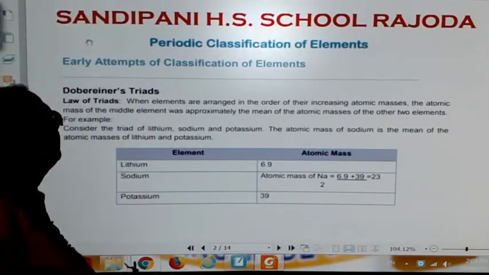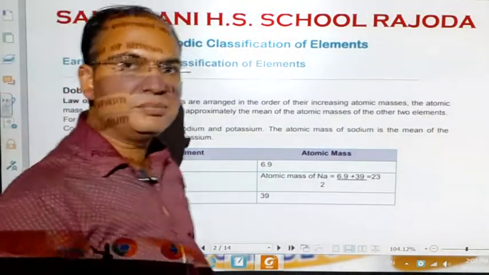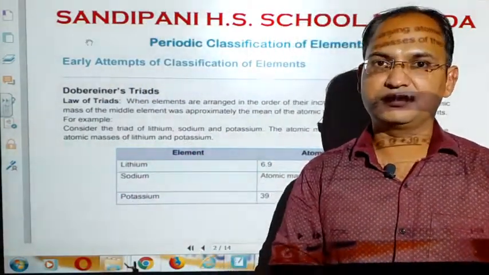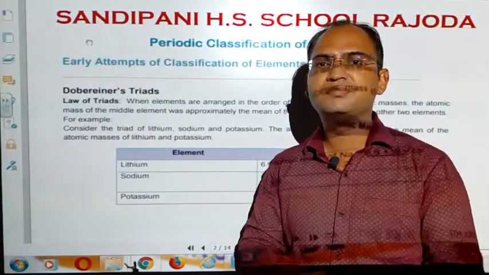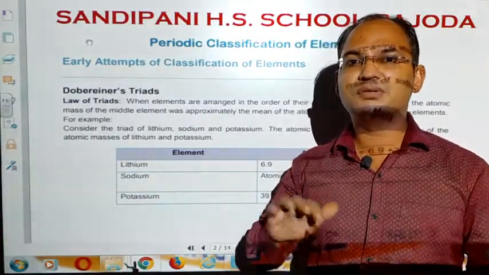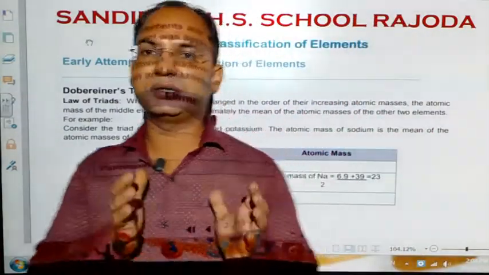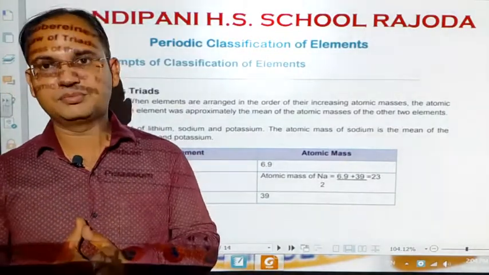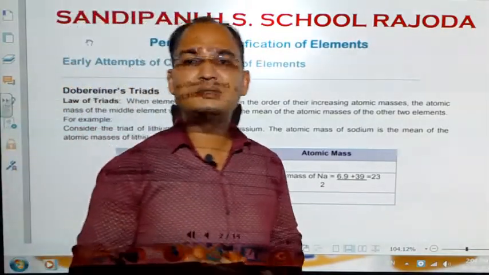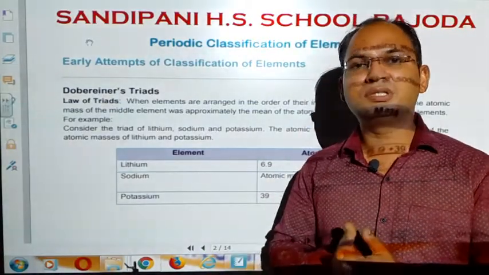The topic of the lesson is periodic classification of the elements. Now students, what is the meaning of first of all classification and then periodic classification? So let's start with the classification. Classification means students arranging the things on the basis of their properties. The properties in which they are similar, we keep the substances or the things in a group. So grouping of the substances, or here we can say the elements, on the basis of their similar properties, that process is known as classification.